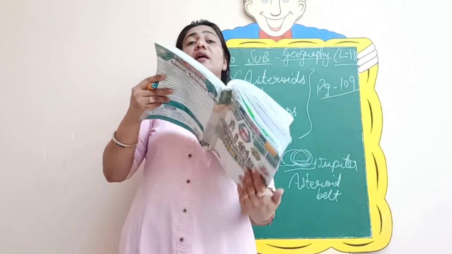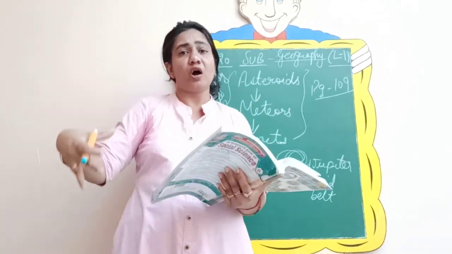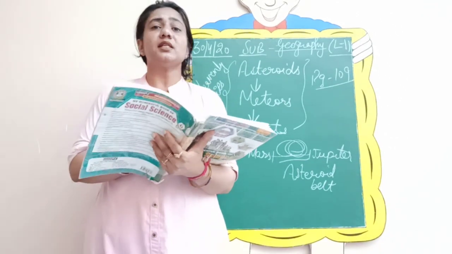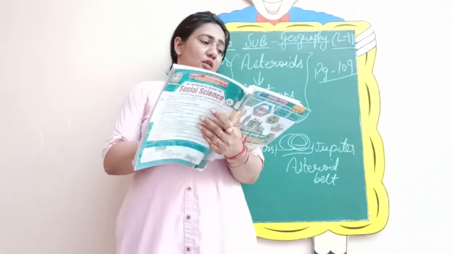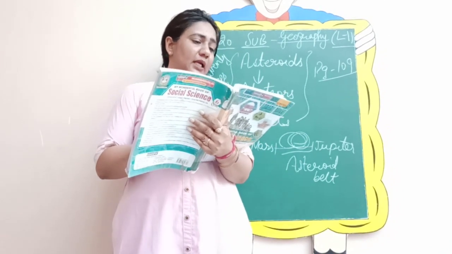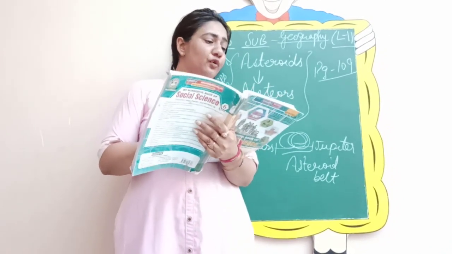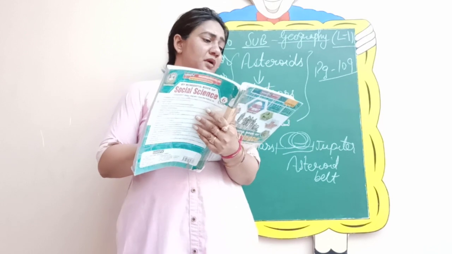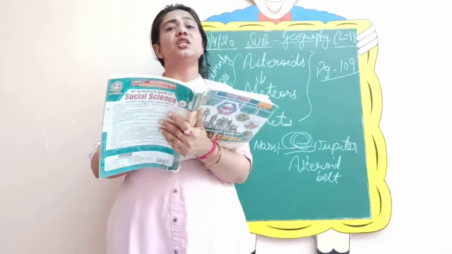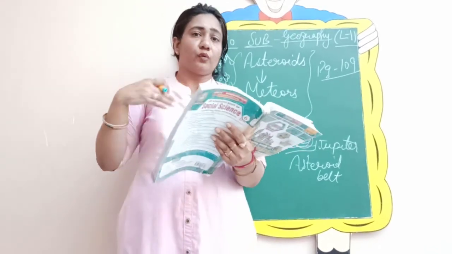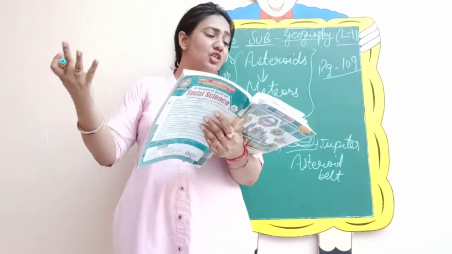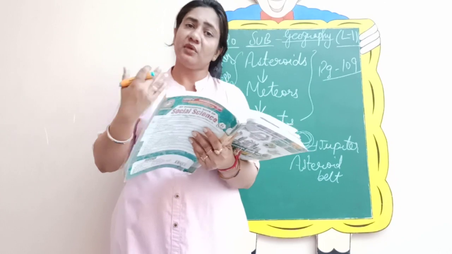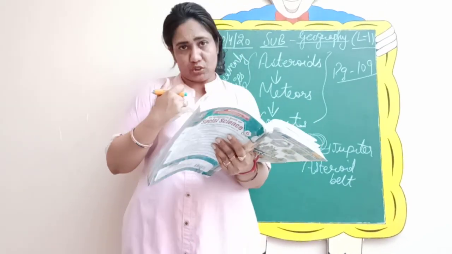So this is crater, the depression that is formed by the meteorite in the ground when it reaches the surface of the earth. Many meteorites have been collected by scientists. They are useful in the study of a solar system. Most meteorites contain a large amount of iron. So what scientists have found, please underline, there is a large amount of iron found in the meteorites. So this you need to remember.